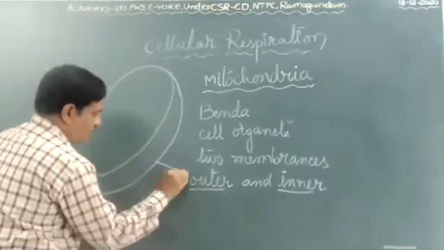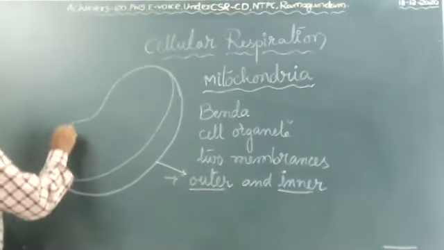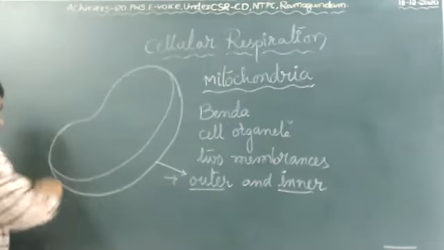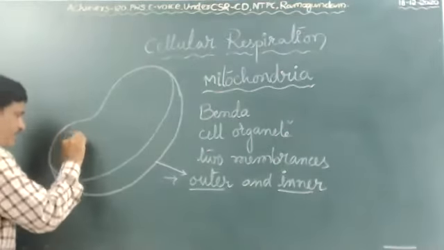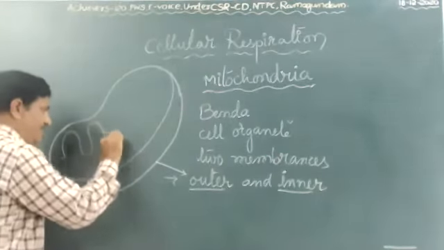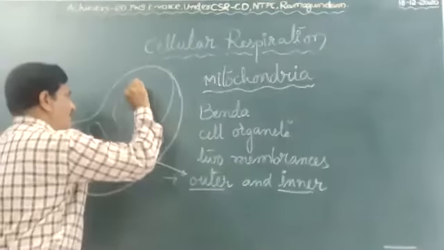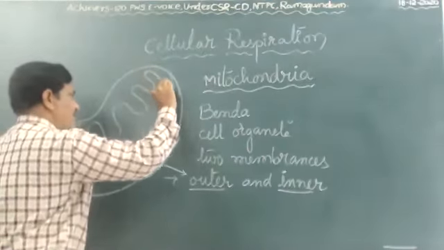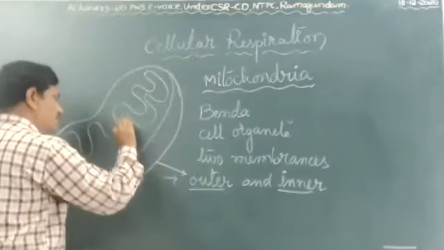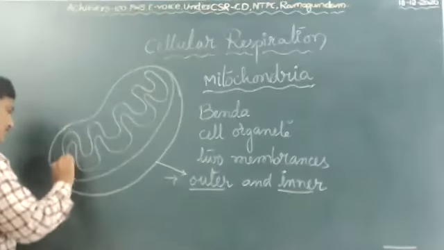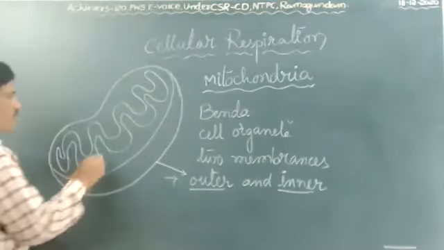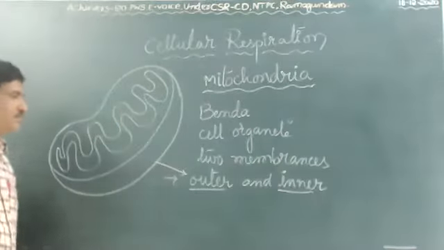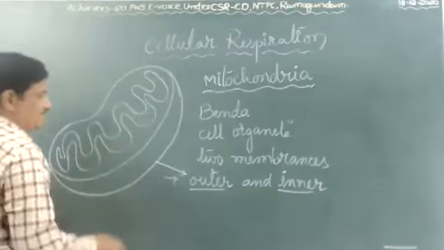It is called outer membrane. The inner membrane folded into finger-like structures is called cristae.